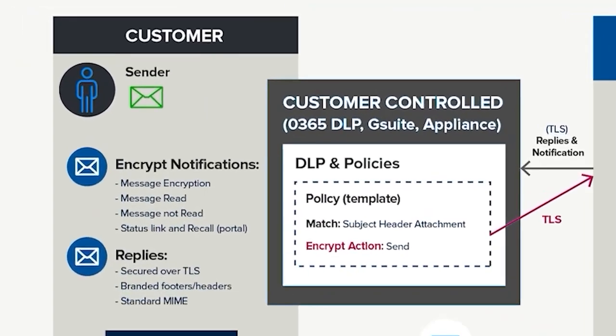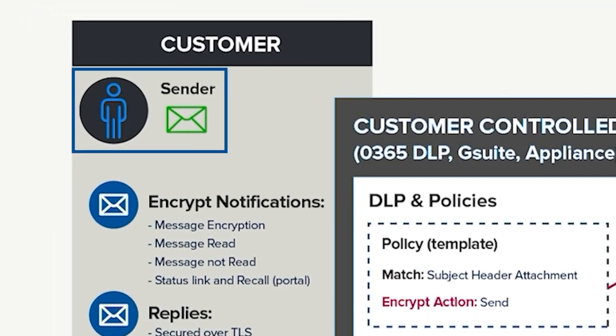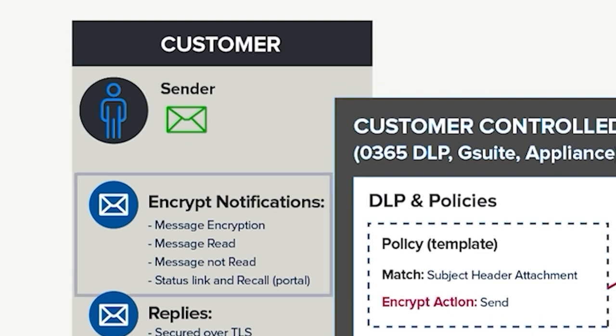That notification gives the sender visibility of how something has been encrypted, but it also gives them the ability to drill down on that message at the portal. If it's a portal delivery, that gives the sender the ability to look at a full audit history of that message, whether it's changed, downloaded or accessed. Even more importantly, it gives users the ability to recall that message. So often users will select Portal as a default delivery mechanism because of that ability, the audit control and the recall.